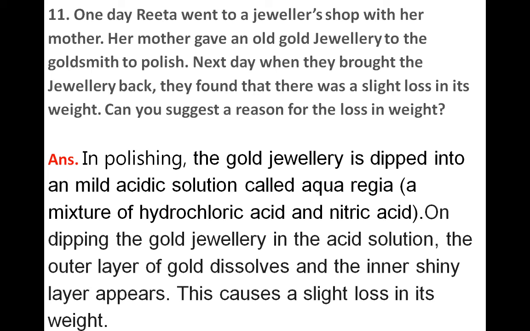Okay, when we give a jewellery for polishing, what will happen? The gold jewellery is dipped into a mild acidic solution. That solution we call aqua regia. This aqua regia is the acidic solution, and that is the mixture of two acids, hydrochloric acid and nitric acid. So on dipping the gold jewellery in this acidic solution, the outer layer of gold dissolves and the inner shiny layer appears. This causes a slight loss in its weight.